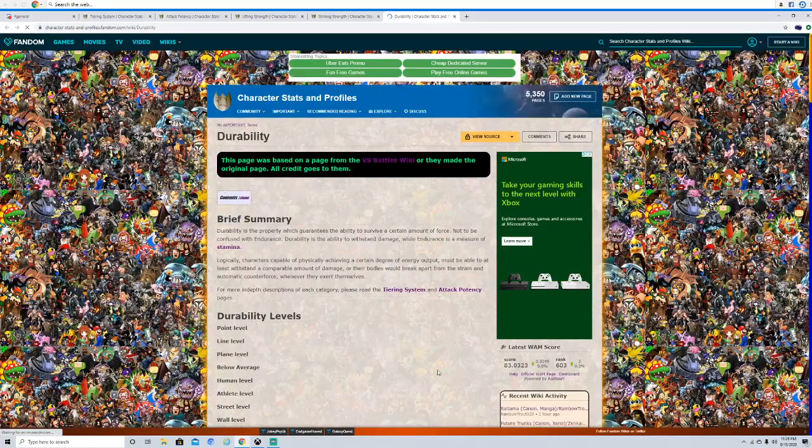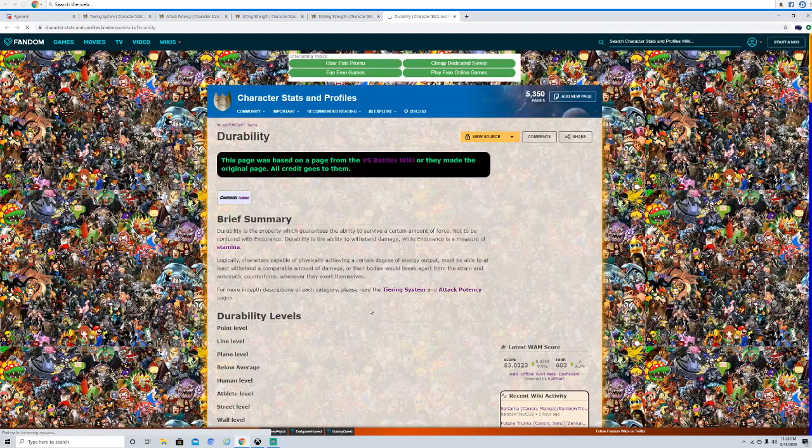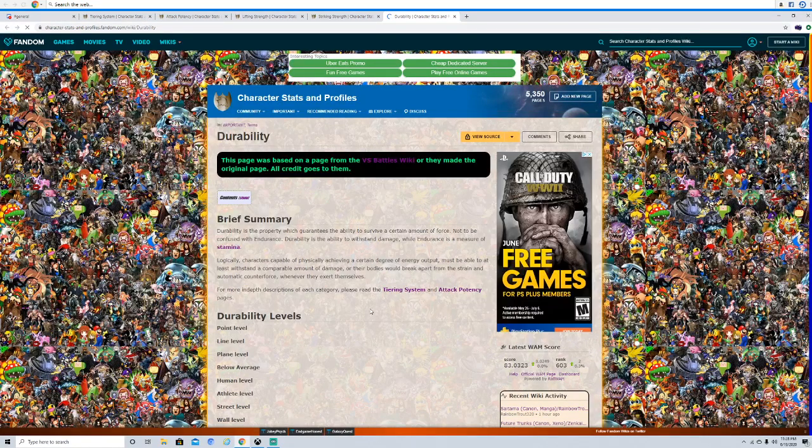A common amount of characters I've seen, because of Newton's laws, could have relative durability to relative power, because how much you can throw is likely relative to how much you can tank. That's not true for all characters, obviously, since you have things like hacks you have to talk about, or sometimes just a strange technique, like, say, the Kamehameha. Goku's Kamehameha, because it's so strong, might scale above his durability, rather than be relative to it. Anyway, it could be relative to his durability, or it could be higher than durability.